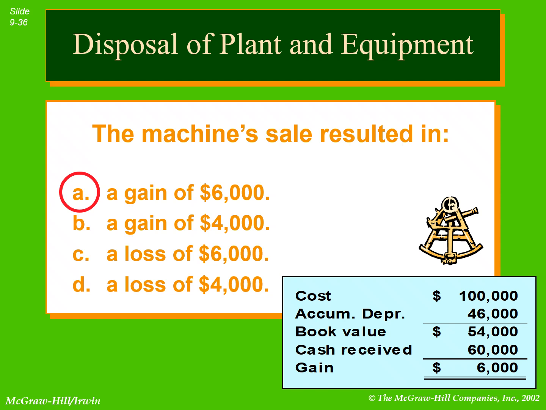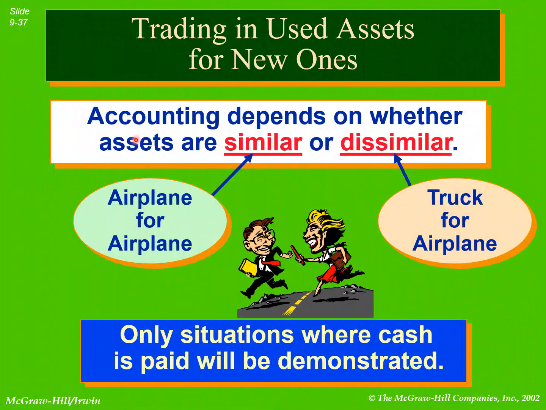Whether we are having a gain or a loss depends on the difference between book value and the price we get on the sale. So we will calculate the gain and the loss. So this is the complete process to solve the gain or loss on the disposal of plant and equipment. Thank you.